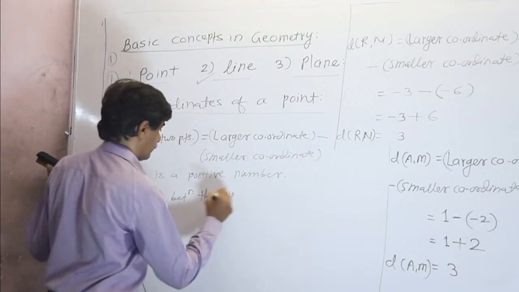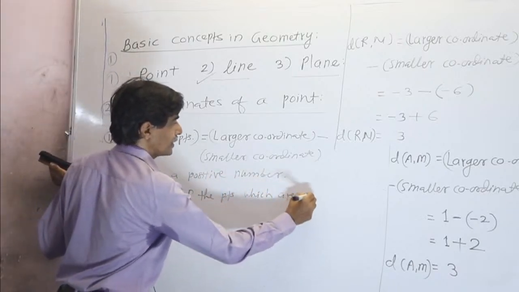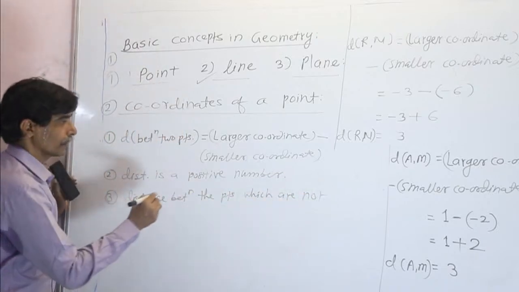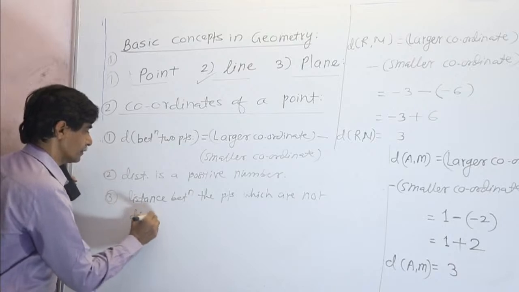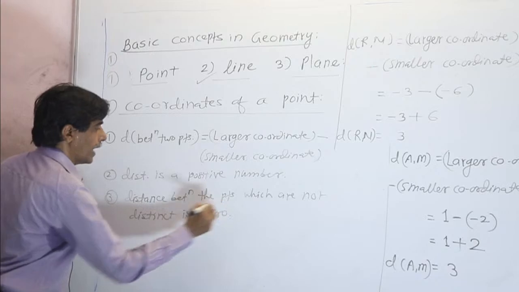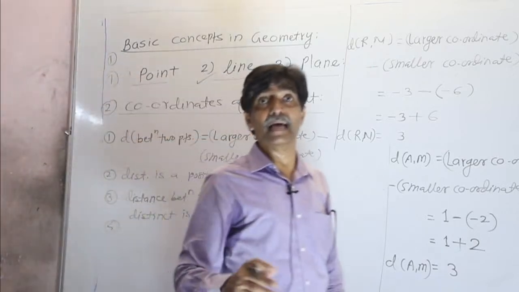Not distinct means they are lying on each other. And if the points are distinct, then the distance between them is greater than 0.